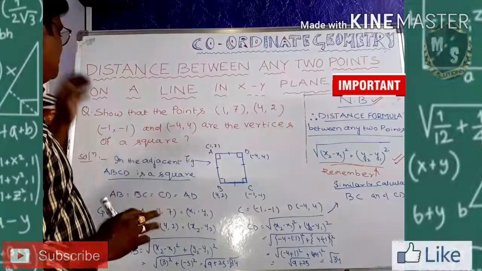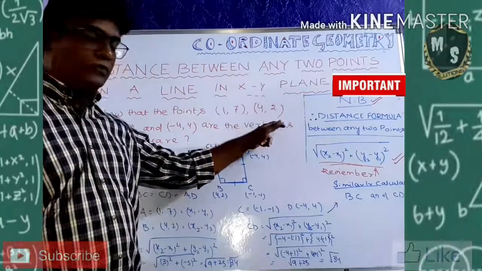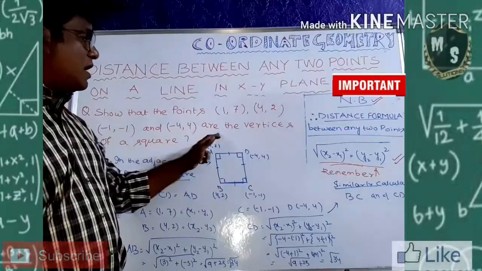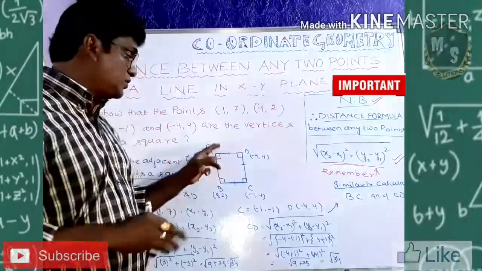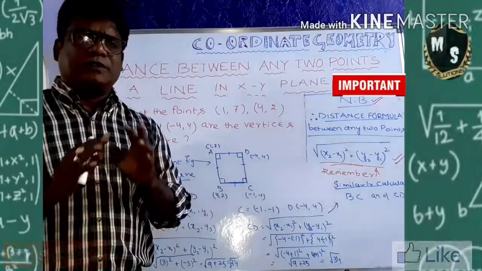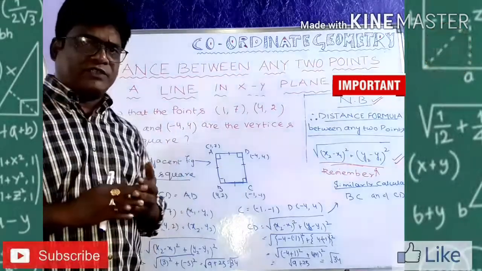The question is: the points (1, 7), (4, 2), (-1, -1) and (-4, 4) are the vertices of a square. He is asking whether these are the vertices of a square. Solution: if it is a square, what is the property of a square? All sides will be equal.